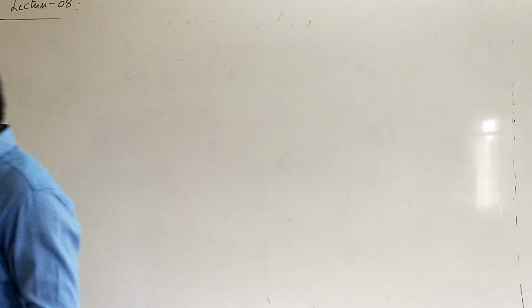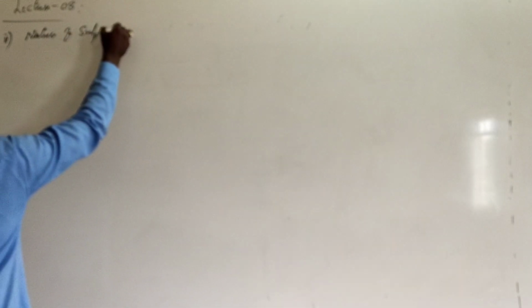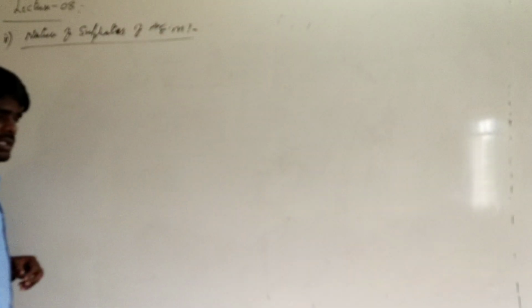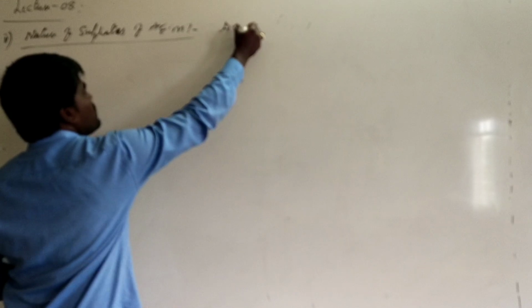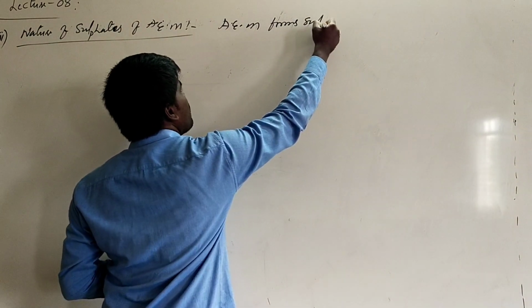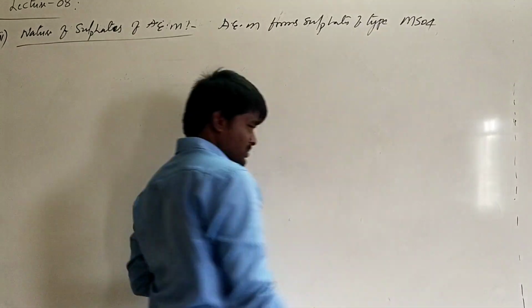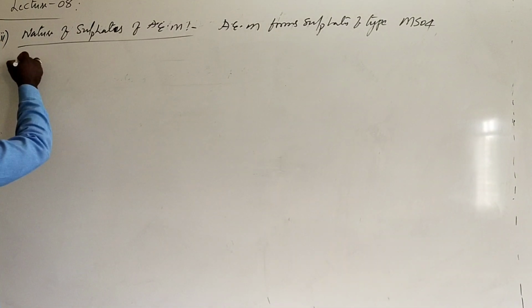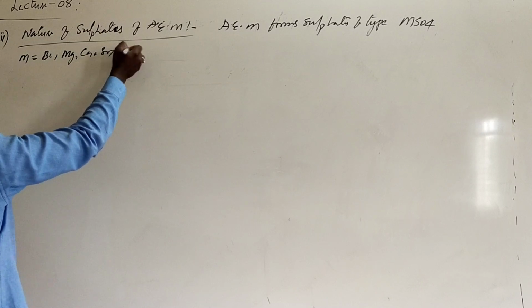After this, we will discuss the nature of other oxysalts, the second one, the nature of sulfates of alkaline earth metals. These are also oxysalts of alkaline earth metals. These alkaline earth metals form sulfates of the type MSO4. The general form of sulfates of alkaline earth metals is MSO4, where M can be beryllium, magnesium, calcium, strontium, or barium.